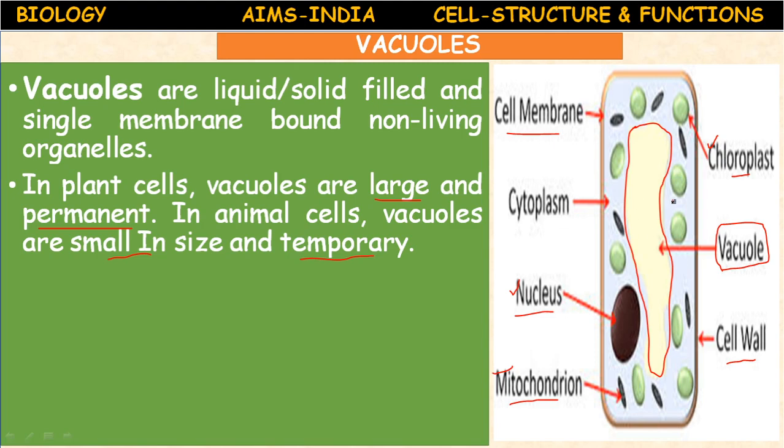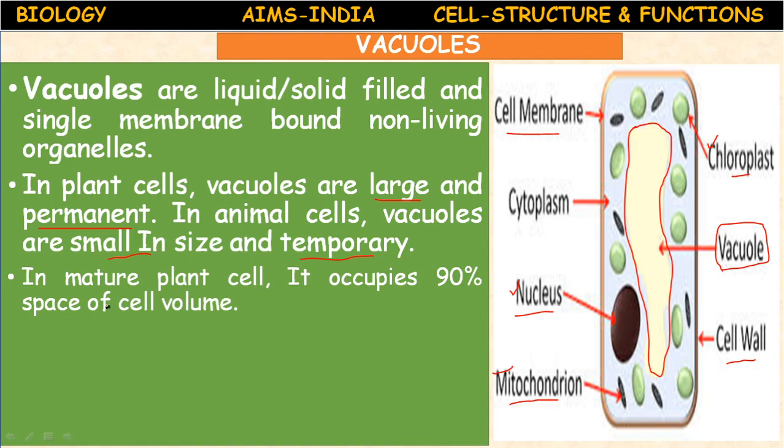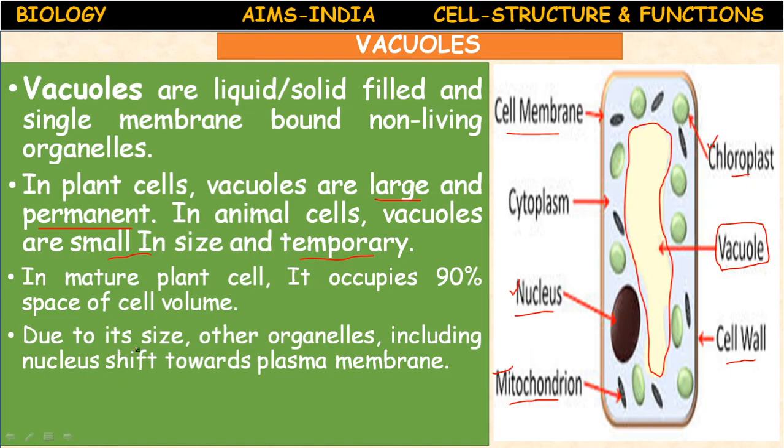So it maintains osmotic balance in the plant cell. The excess food materials or fluids which are present in the cytoplasm of the cell are absorbed into the vacuole. In a mature plant cell, it occupies 90% space of cell volume. Due to its size, other organelles, including the nucleus, shift towards the plasma membrane. So this is the cell membrane or plasma membrane. So the nucleus is pushed this side.